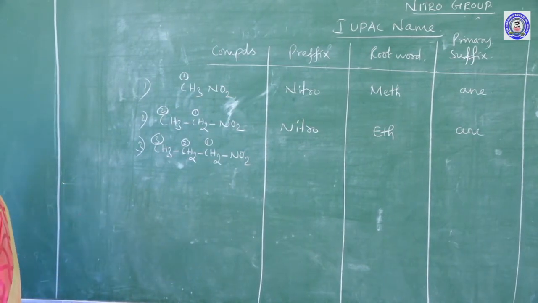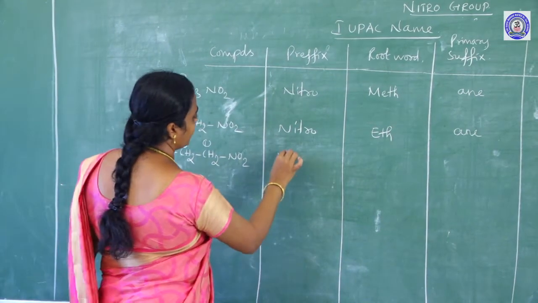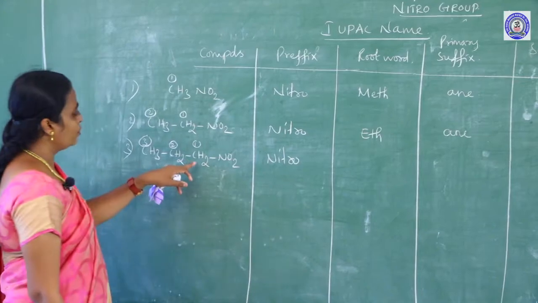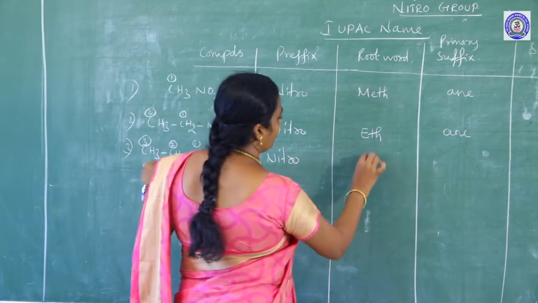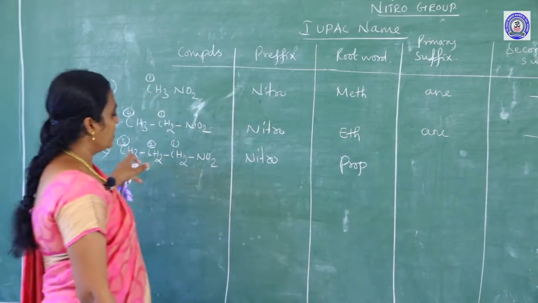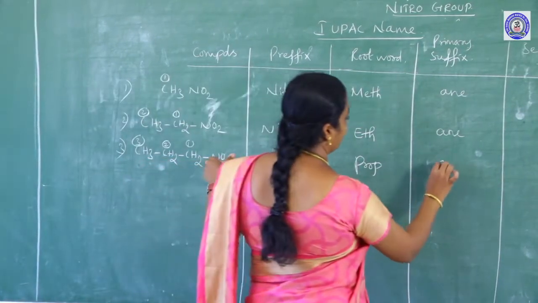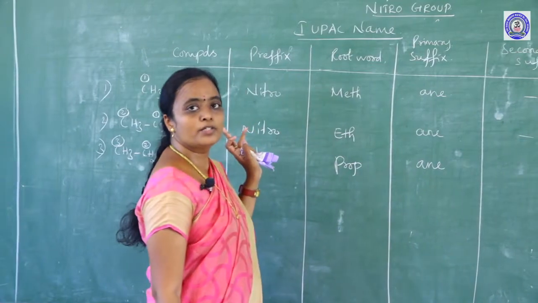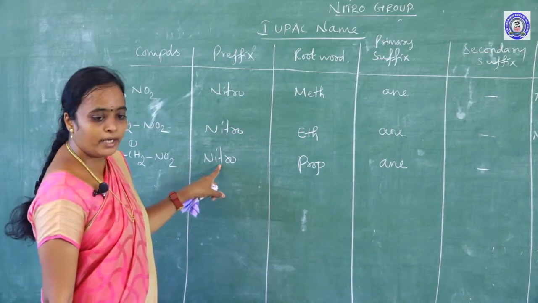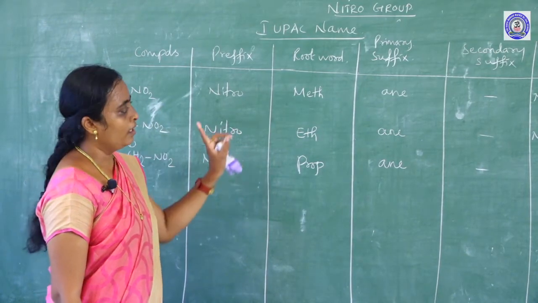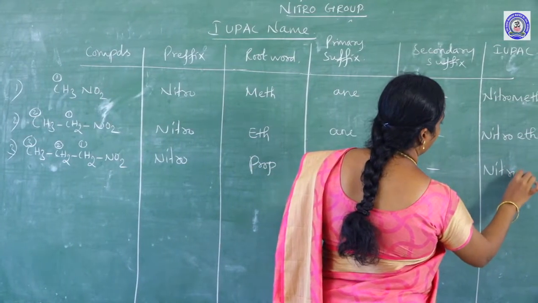The carbon number is 3, the prefix is nitro, and the root word, based on 3 carbons, is prop. Whether the compound is saturated: because all are single bonds, of course it is saturated, so use ane. There is no need of a secondary suffix. So how do you get the name? The prefix nitro is added in front, followed by the root word, followed by the suffix. So, nitropropane.